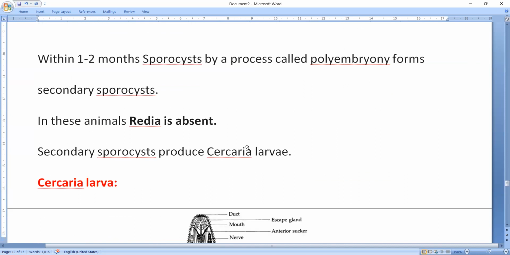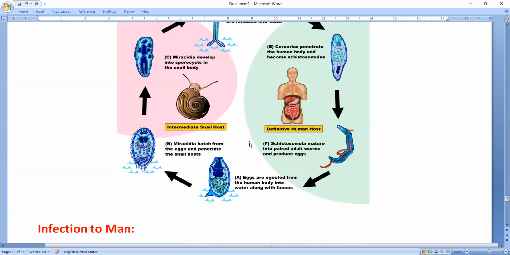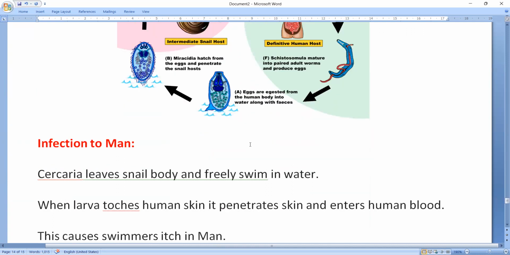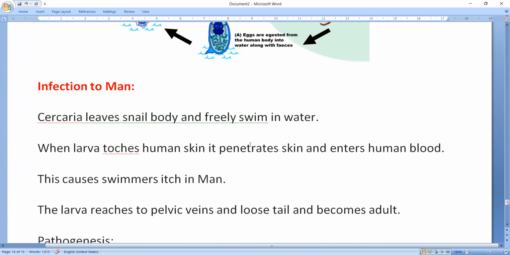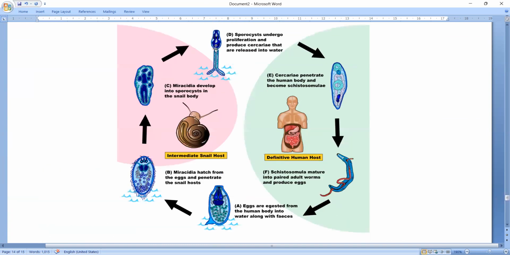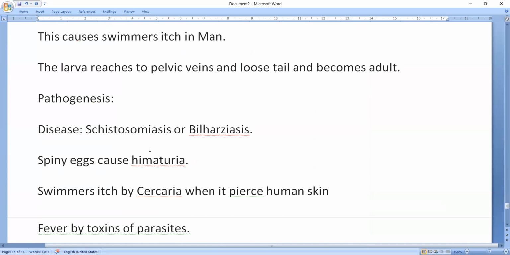So this is the life cycle of Schistosoma hematobium, which is generally called a blood fluke because it is present in the human blood. Here the Cercarial larva is the infective stage to human beings. Miracidium larva is the infective stage to the snail, Bulinus truncatus, which is a freshwater snail.